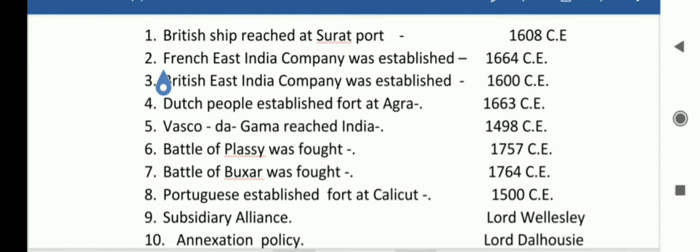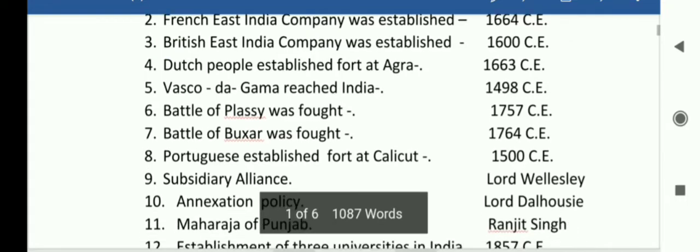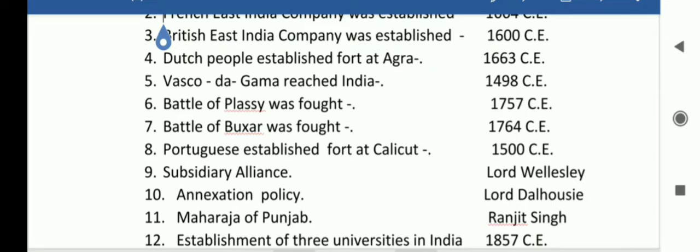Battle of Plassey was fought 1757 CE. 7. Battle of Buxar was fought 1764 CE. 8. Portuguese established fort at Calicut 1500 CE. So 9 number, students, subsidiary alliance, Lord Wellesley. 10 number, annexation policy, Lord Dalhousie.